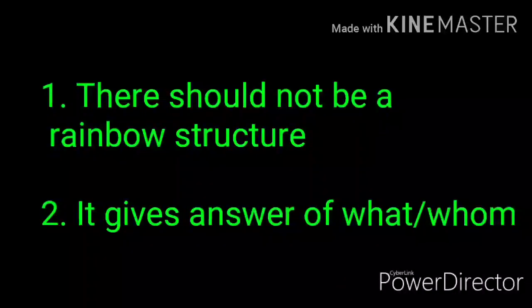If we have to identify an object, there should not be a reflexive structure between subject and object, meaning these two terms should not represent each other. And second thing, it gives the answer of what or whom. If the word written in a sentence gives the answer of what or whom, it is an object, but it should be after a transitive verb in general sentences.